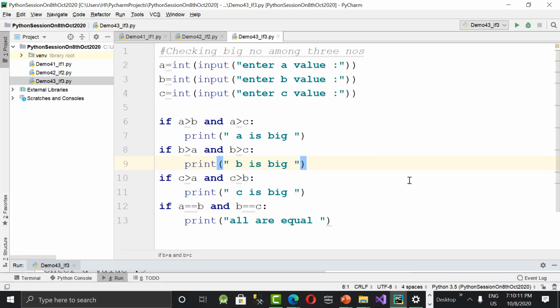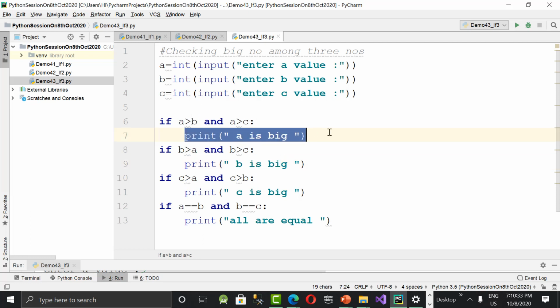So what is AND here? I'm checking both the conditions. If A greater than B and A greater than C, if both are true, then only this will be printed. Here also, B greater than A and B greater than C. If both are true, then only this will be printed. So AND means, however many conditions you are writing, if all are true, then only the if suite will be executed. That is the point we need to remember when working with the AND operator.